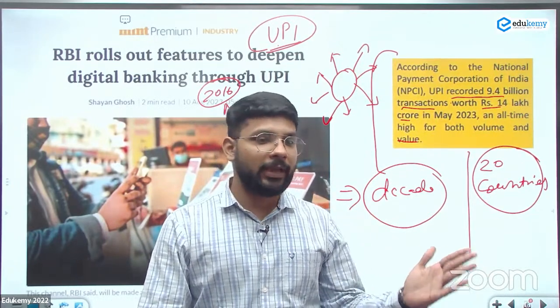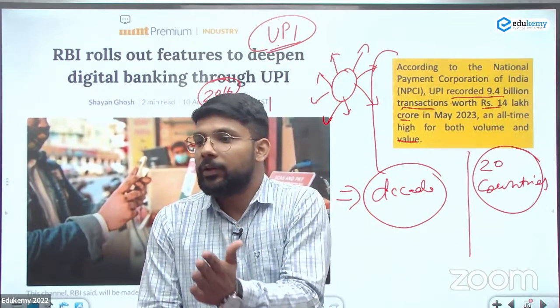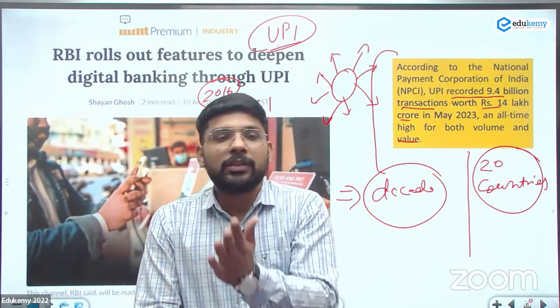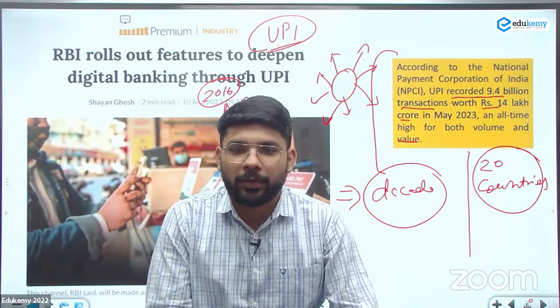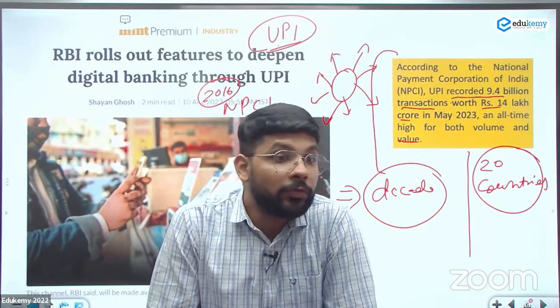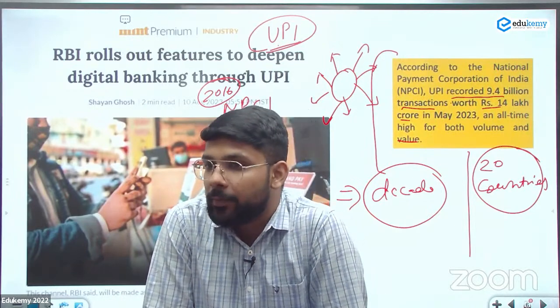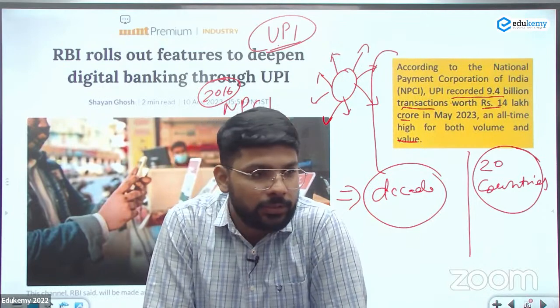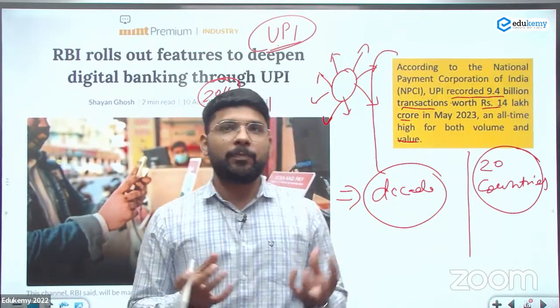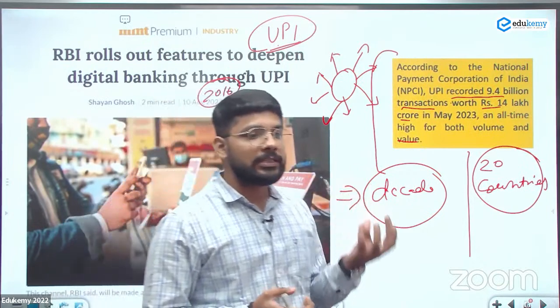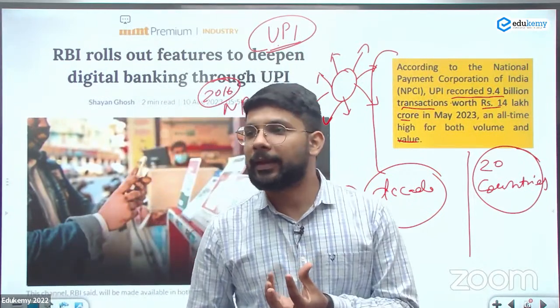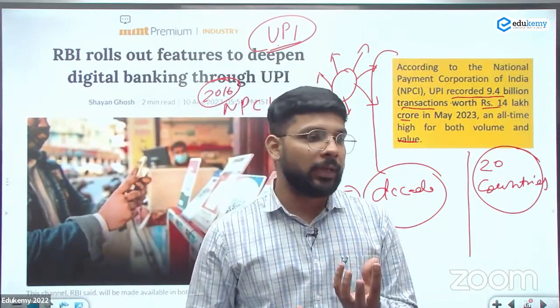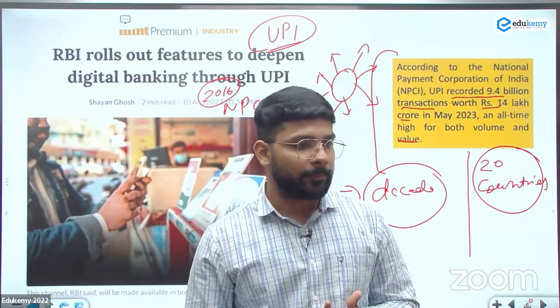Initially, what happened? We were using the MasterCard, the Visa card, multiple card systems, even some Maestro card. But now we are moving toward the RuPay card. We are moving toward UPI transactions. It means India is building its own banking financial system. We are not dependent on other economies at this transaction level.